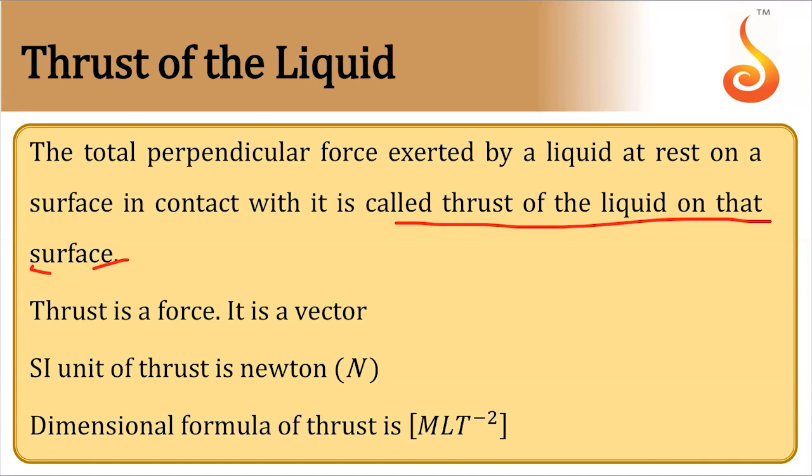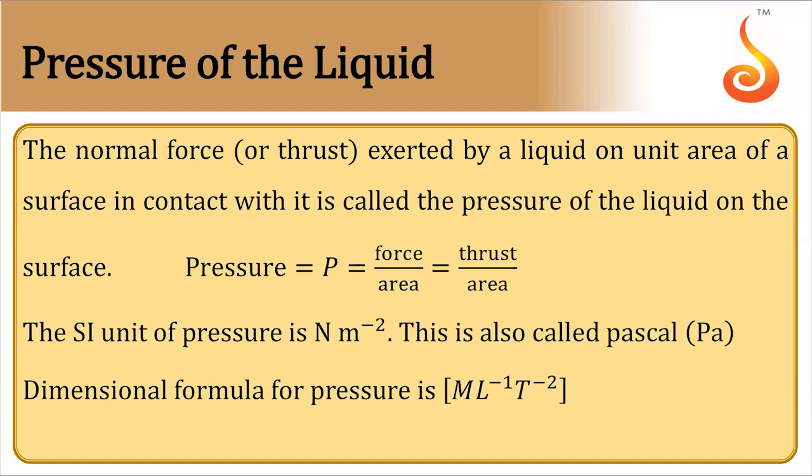Hope you have taken this. Coming to pressure, pressure is thrust per unit area. See, pressure is a scalar. It is measured in Newton per meter square or Pascal. Liquid at rest exerts pressure on all the surfaces in contact with it.